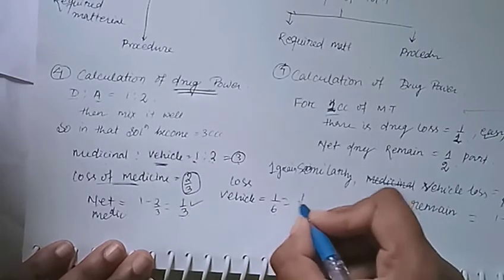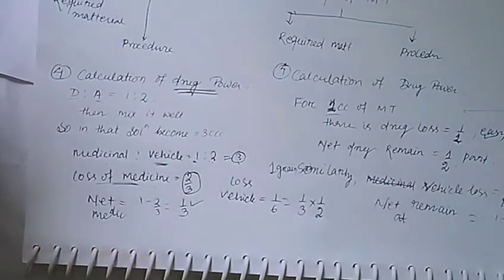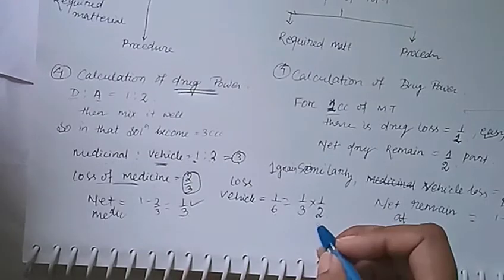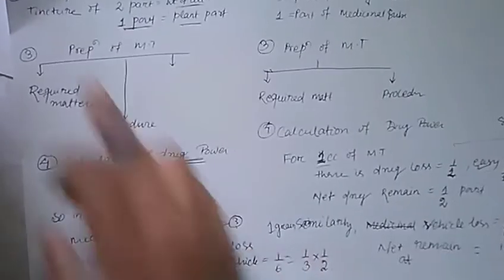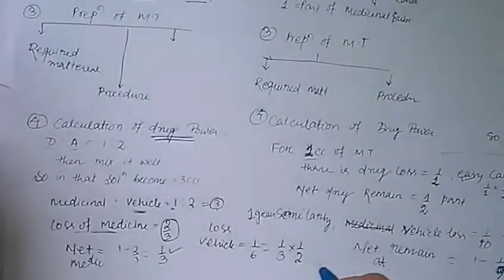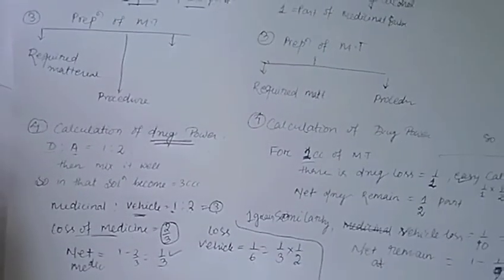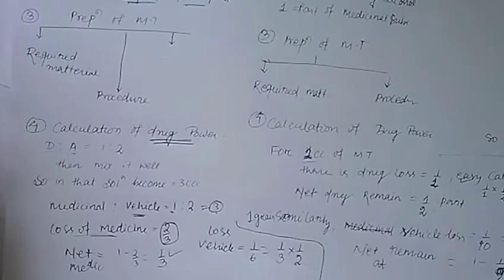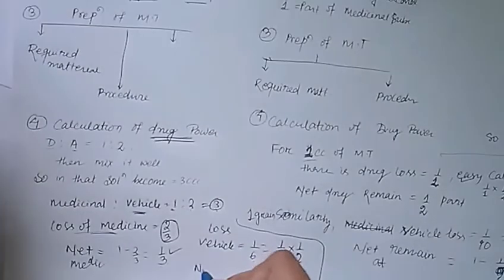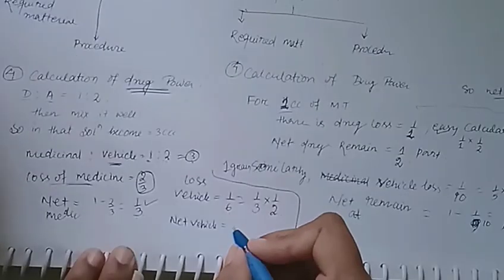How does it occur? This occurs by multiplying by 1:2. Before I multiply, I also mentioned that it is less juicy. Due to its less juicy character, we add more vehicle for the mixture. That is the main thing which makes this class more interesting. So now we go towards the net vehicle remaining. Net vehicle present, that is equal to what?